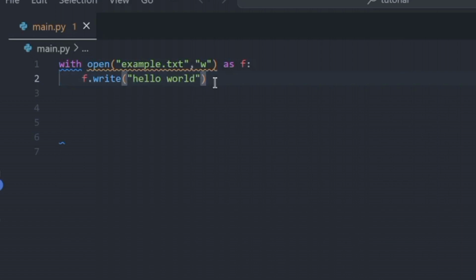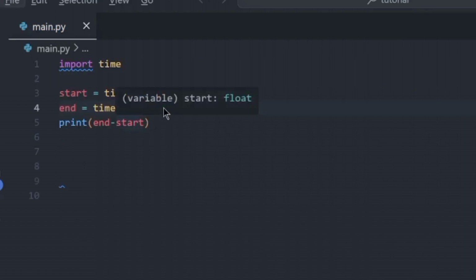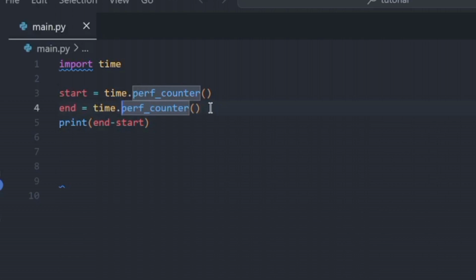Okay, so number 3 is using time.time function as a stopwatch. This is not recommended at all. Instead, use perf_counter as it is more accurate and more reliable.